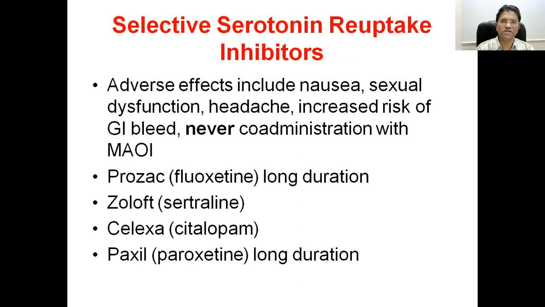What is the advantage of this drug? Advantage is that they are selective, so less side effects, but some adverse effects like nausea, sexual dysfunction, anticholinergic effect, headache, and increased risk of GI bleed are associated. Don't administer them along with monoamine oxidase inhibitors because there will be an interaction.